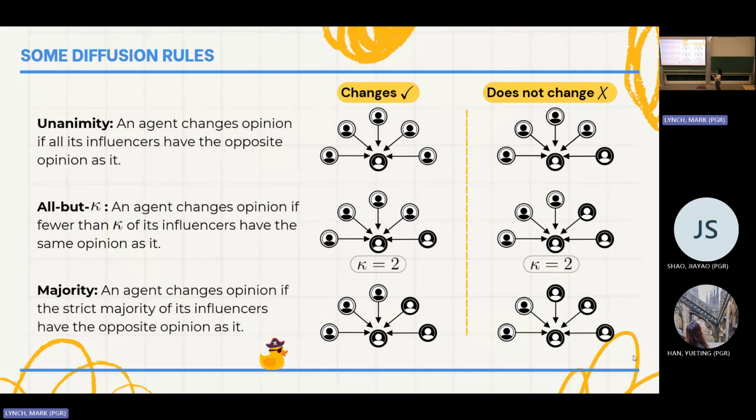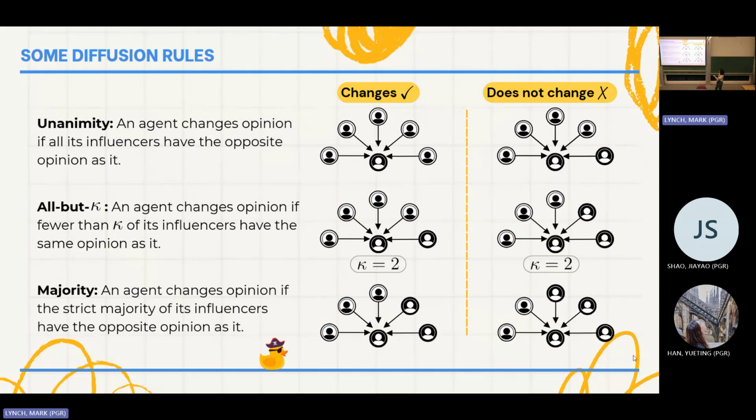In the all but kappa, we're going to allow at least kappa of my influencers to agree with me, but I still change my opinion. If I have that parameter kappa, then I will just remain with my current opinion. And then we also have a specific case of this, which is the majority dynamics, which we can think about as peer pressure. I have my influencers, I ask for a vote, and then just simply take the opinion of the strict majority. If there's a tie, then I will just remain with the opinion that I had at the beginning.